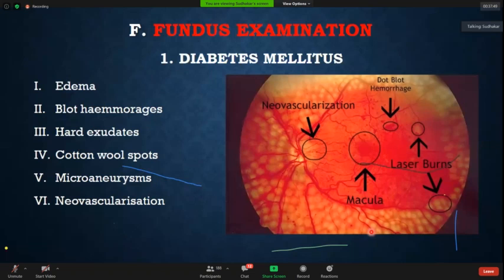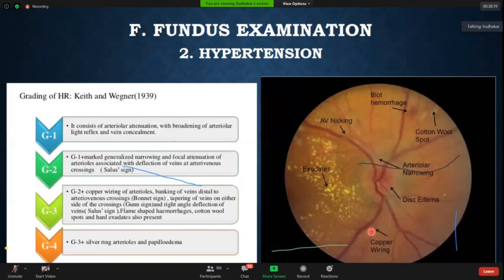In diabetes, the earliest feature we see is edema. In diabetes, the first sign to come is edema. Then you get dot-blot hemorrhages, soft exudates, and hard exudates. Cotton wool spots are one important finding, then microaneurysms, and finally neovascularization, and it can end in proliferative glaucoma. So diabetes is one of the important things we have to look for, because cardiovascular disease or coronary artery disease is important.